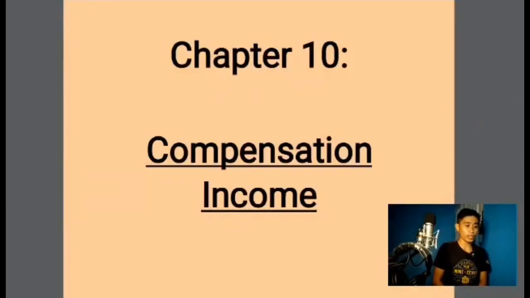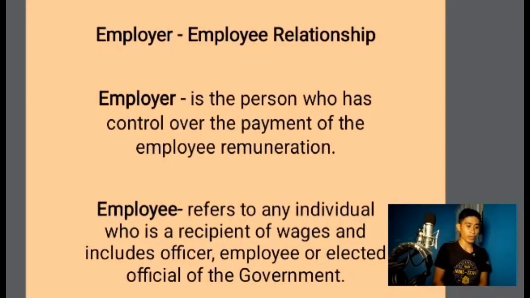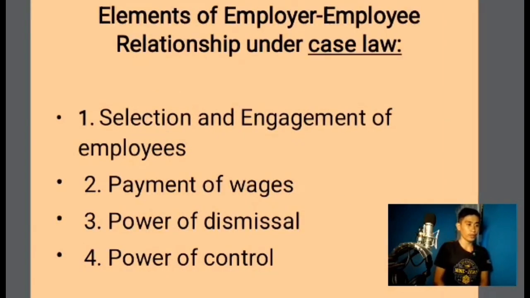We are Group 6 and we will discuss Chapter 10, Compensation Income. Chapter 10 discusses the employer-employee relationship. We already know what an employer and an employee are. The elements of the employer-employee relationship under case law are: first, selection and engagement of employees; payment of wages; power of dismissal; and power of control. These are the process and the powers of the employer.